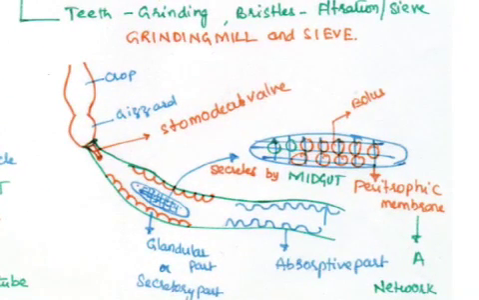Whenever foodstuffs enter the cockroach, first of all they enter into the gizzard. The gizzard acts as a grinding mill as well as a sieve, and only fine particles enter here because the gizzard also acts as a filtration material. After filtration, the food particles enter into the ventriculus through a valve called the stomodial valve.